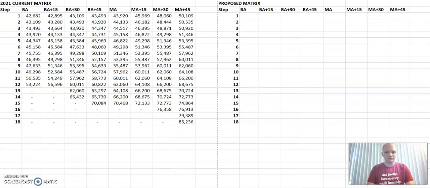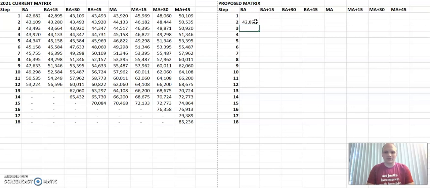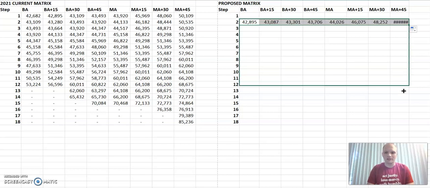So this is a video to show the matrix changes that were made in order to implement the FEA proposal that was issued last night, June 14th, through the negotiations process. You remember that the first change that was made was averaging all of the cells by taking the current step and adding the previous step and doing an average of those two cells. That was then applied going all the way through the matrix, all the way across, and all the way down.